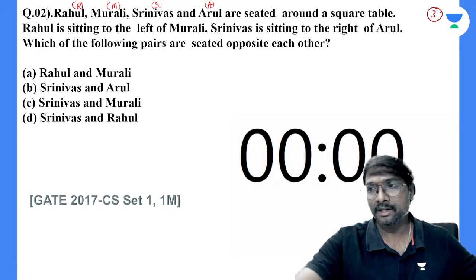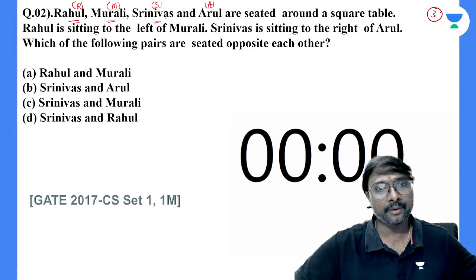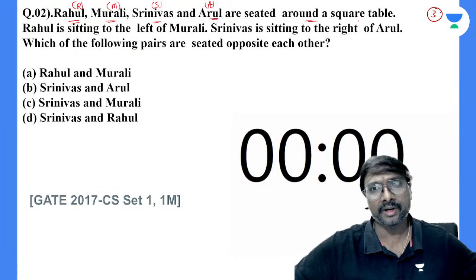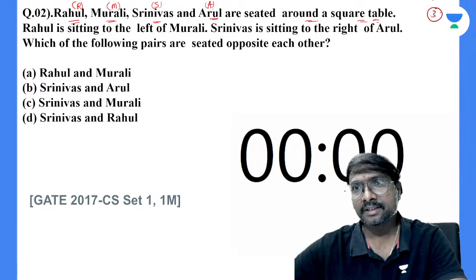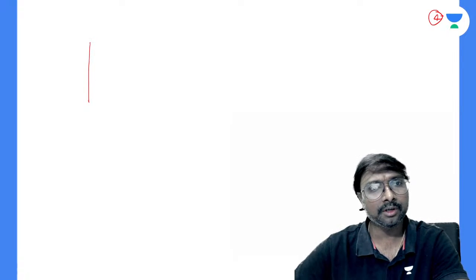Right, the time is over. So what is given? Rahul, Murali, Srinivas and Arul are seated around a square table. What kind of table is it? It is a square table. That is how it is, right?